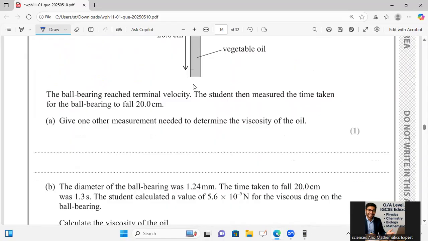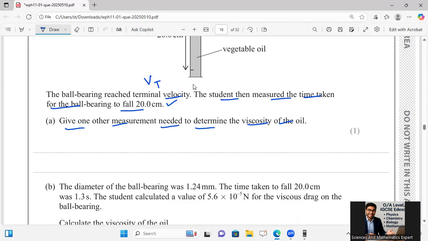The ball bearing reaches the terminal velocity Vt. The student then measured the time taken for the ball bearing to fall 20 centimeter. Give one other measurement needed to determine the viscosity of the liquid.